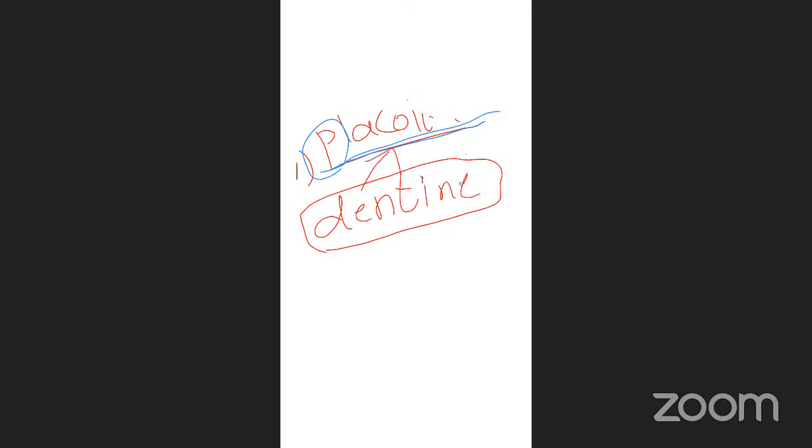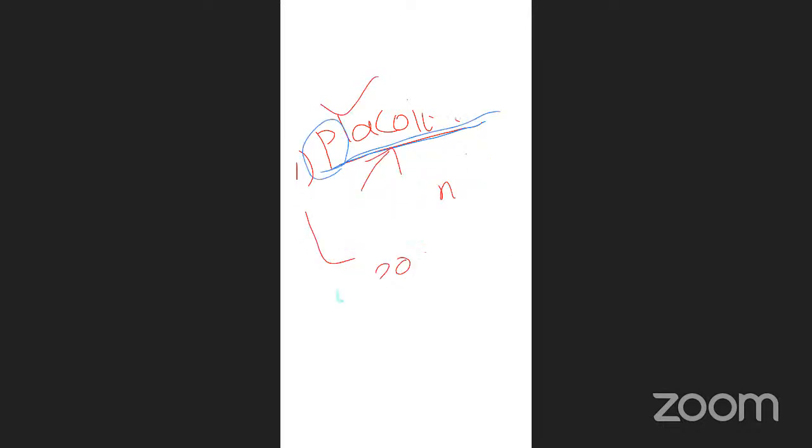Once again I will repeat. Placoid scales are very close to the skin. They are made up of dentine, and placoid scales are also useful for making polishes. Which type of scales do they use? Placoid type of scales. Next one, I will show you one image regarding these scales. I will share that.